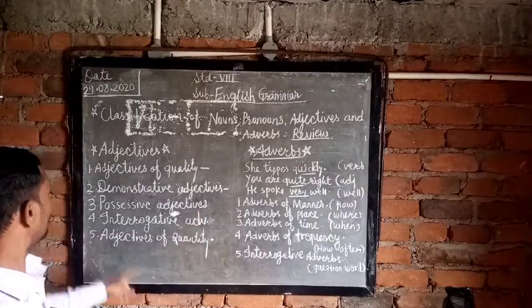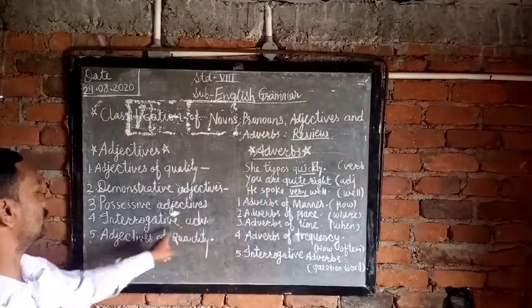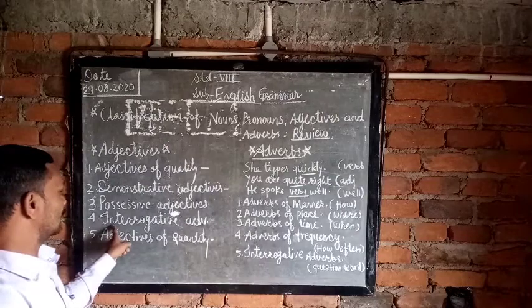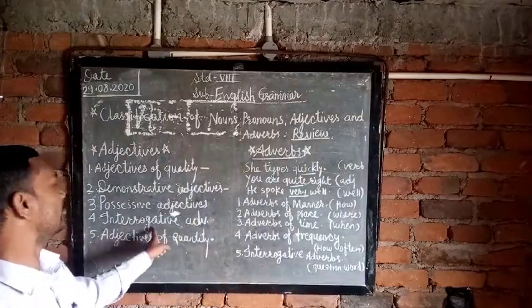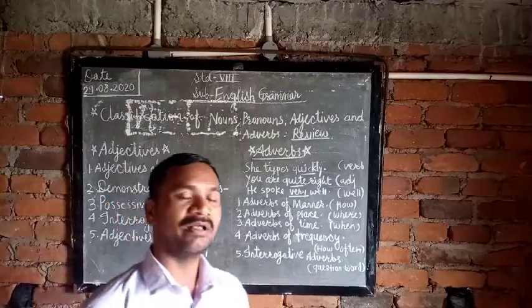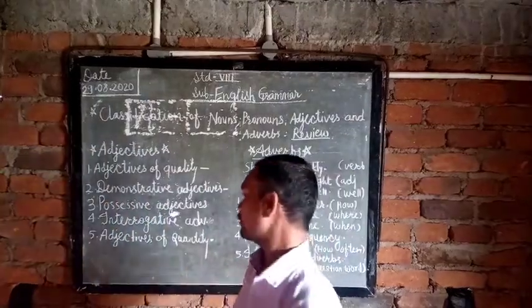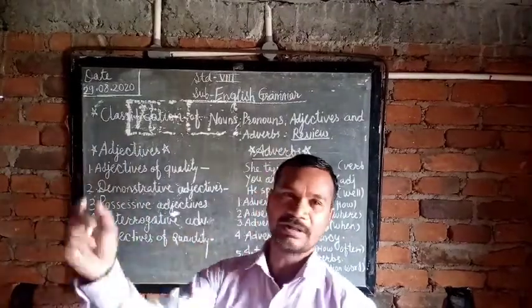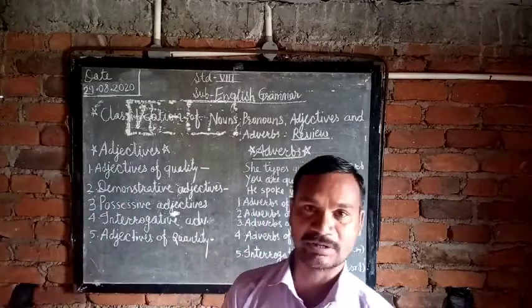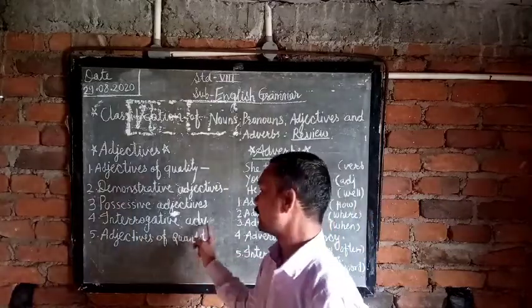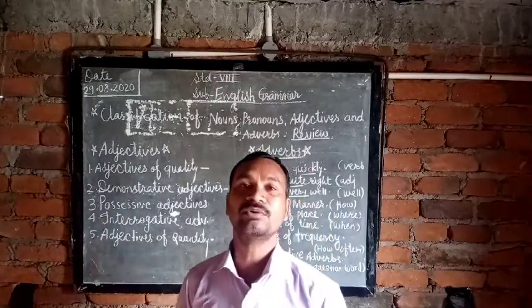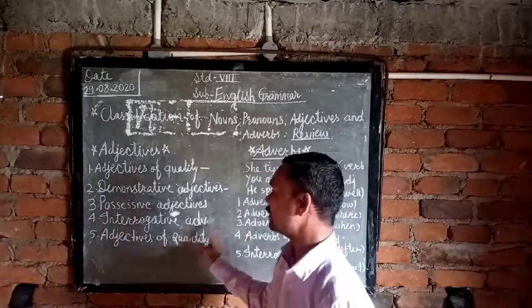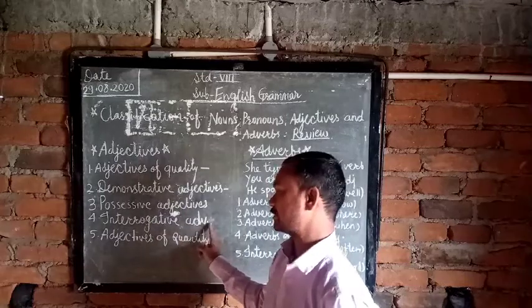Okay. Now interrogative adjectives. From the word interrogative, you can understand properly. Interrogative means making questions. When we discuss interrogative adjectives, there are WH questions, WH type of words we have to deal with. So this is the easy way. Which, what, whose. These are the words we are using in interrogative adjectives.